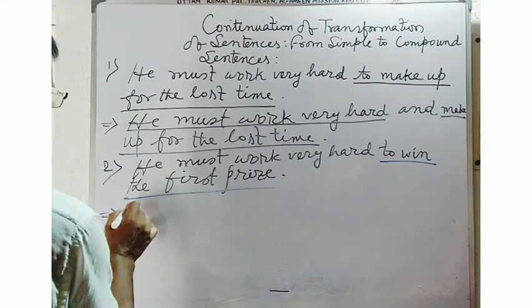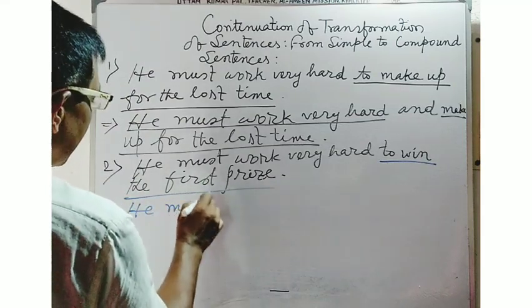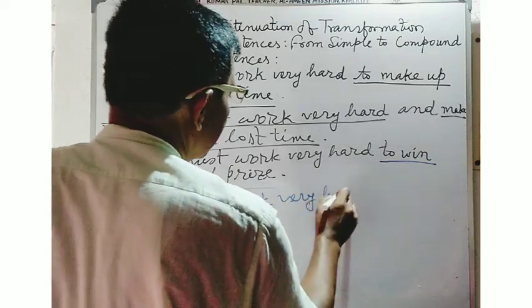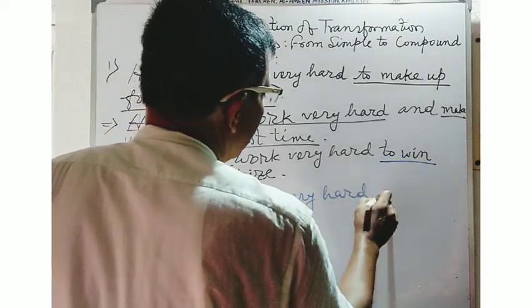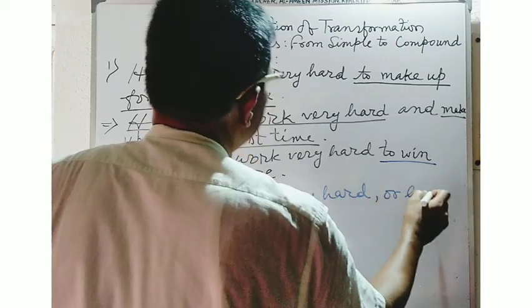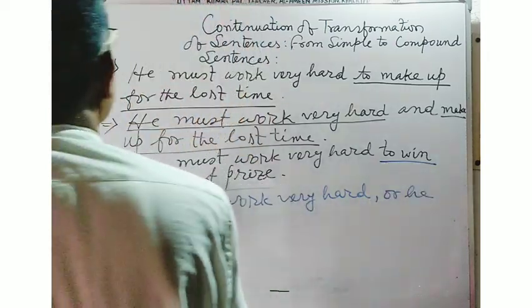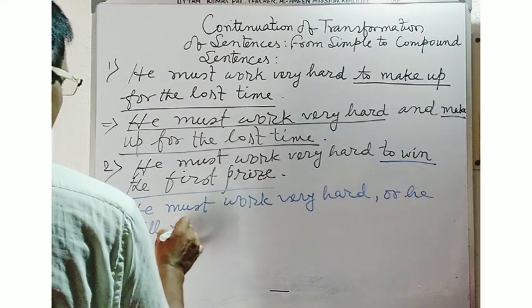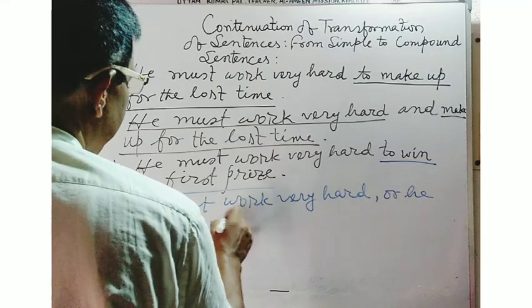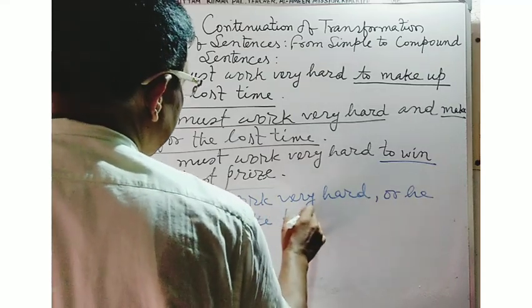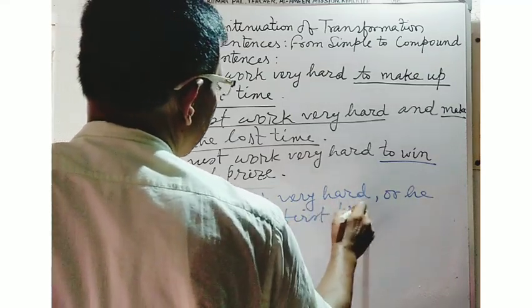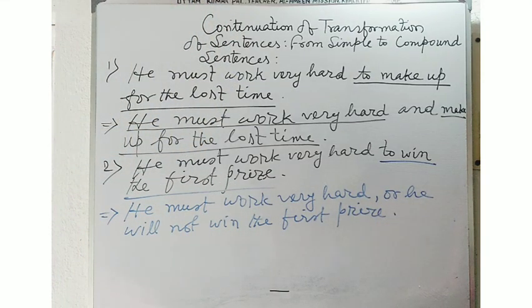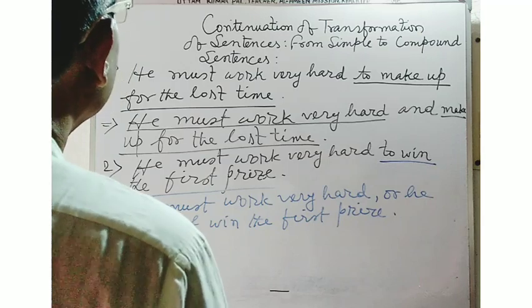Now write down the answer. He must work very hard or he will not win the first prize.